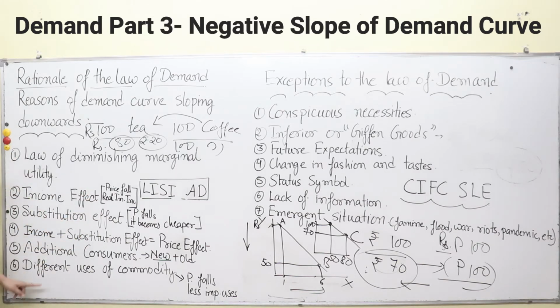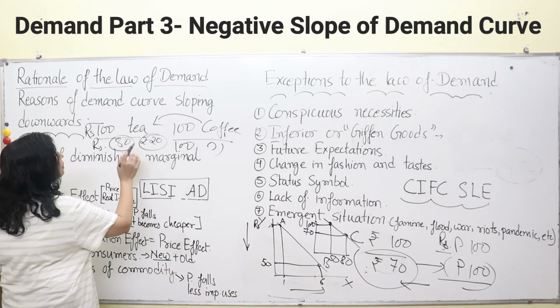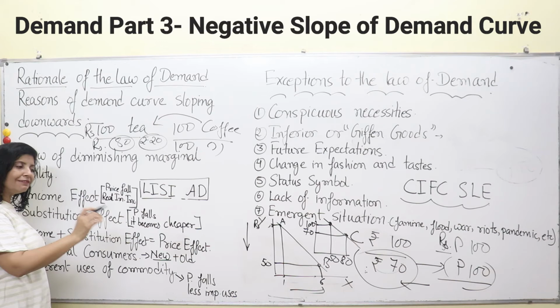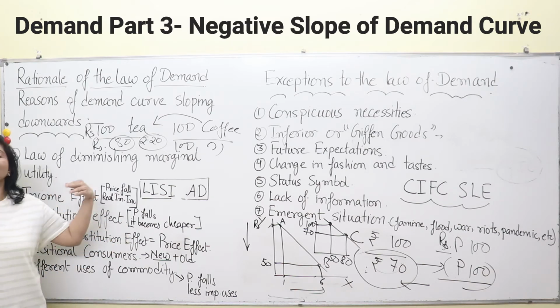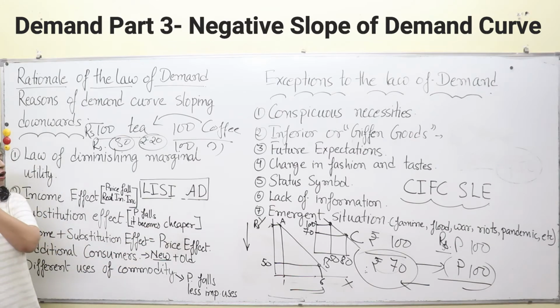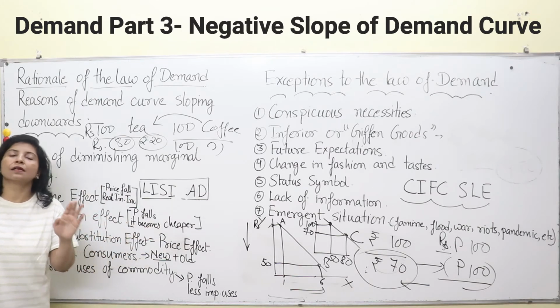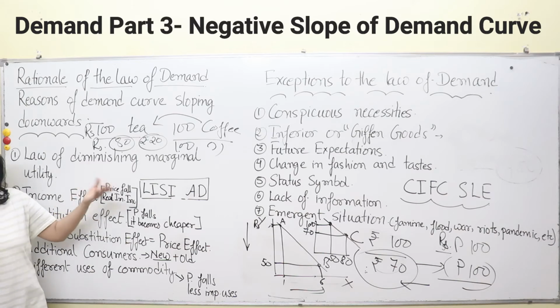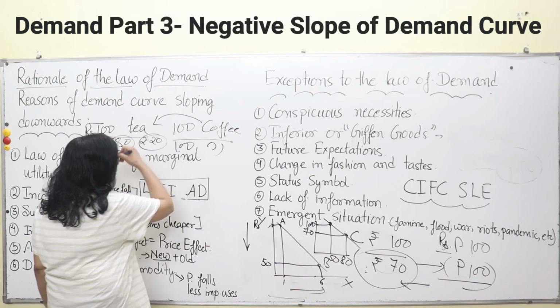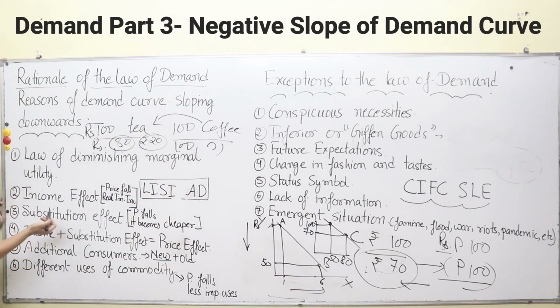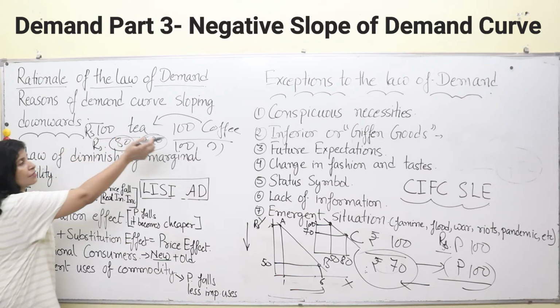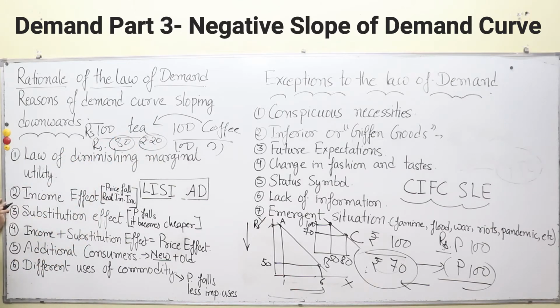Now additional consumers happen in the form of new and old consumers, okay. Many people who were already consuming tea will start giving it to their maids because it has become cheaper, or maybe they can make iced tea as well, and they can use tea for washing their hair also, because tea has good properties for hair. So they can use it in different ways because it has become cheaper. And some of the people who were not previously consuming tea may also shift towards tea, and this is the effect which is happening due to the substitution effect as well, because they can be used as substitutes, okay.